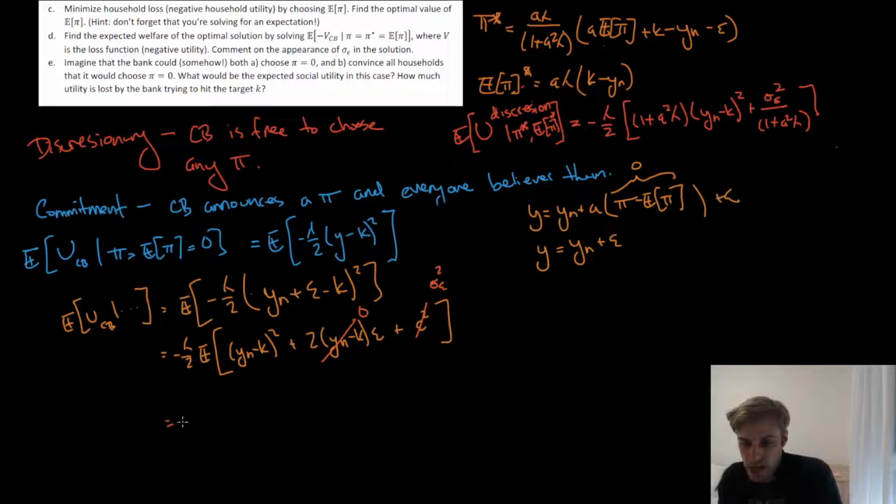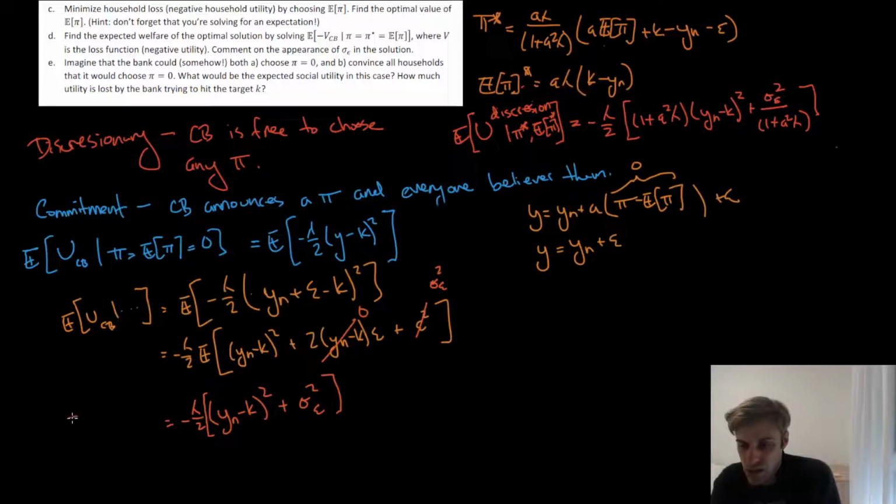So the answer just becomes minus lambda over 2 times, nope, sorry, no expected value, I already did that. Minus lambda over 2, bracket, yn minus k squared plus sigma squared epsilon. And we're done.